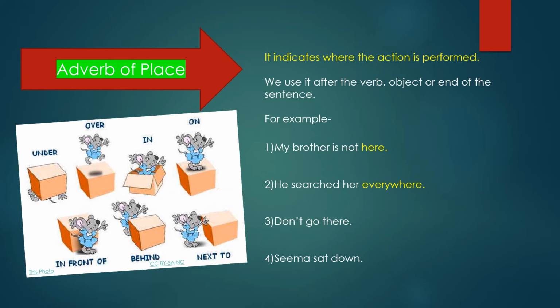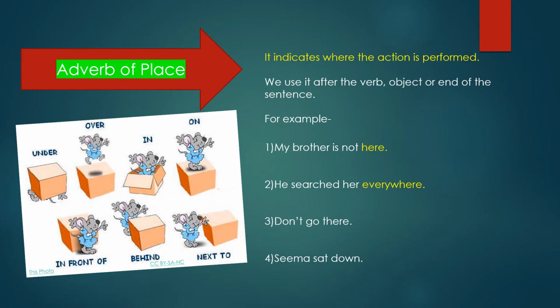Same in sentence 2, he searched her everywhere. Here in this sentence also, everywhere shows the place of action. So it is an adverb. In third sentence, don't go there. In this sentence, there is an adverb of place because it shows the place of action. Fourth sentence, Seema sat down.